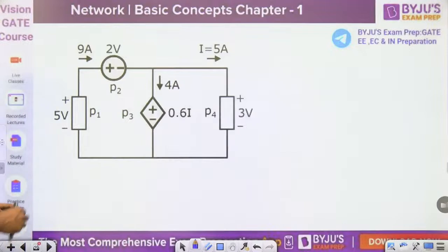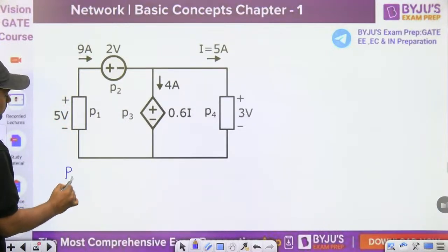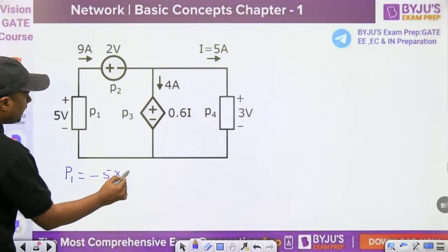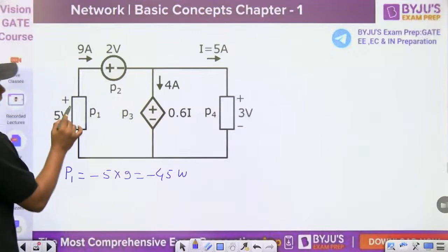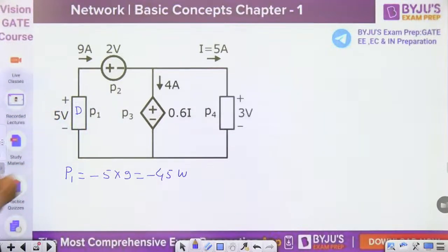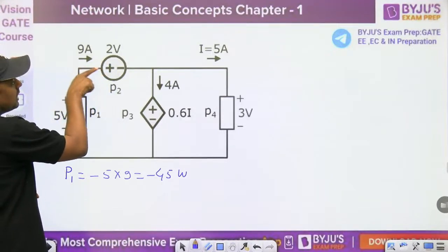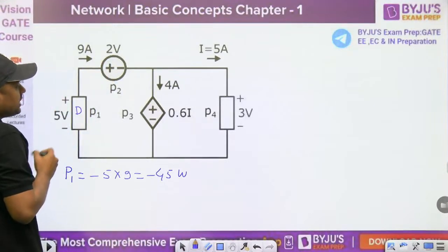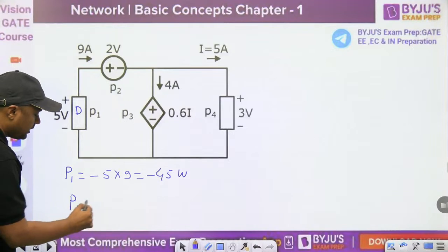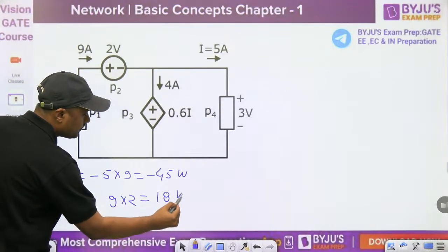Then you can say current enters through the minus, leaves the plus. P1 is equal to minus 5 into 9, that is minus 45. Minus 45 watt is delivered by this element. Now this is the battery, but a battery can also consume power. Current enters through the plus, leaving the minus: 9 into 2, that is 18 watt, absorbed by that. This is positive 18 watt.